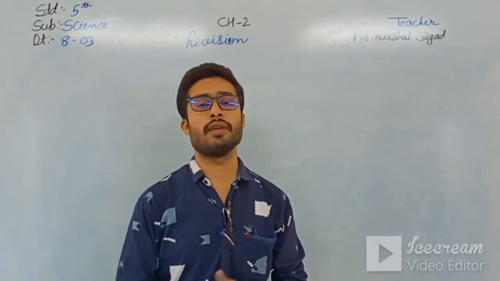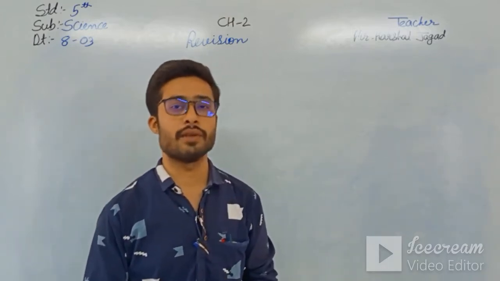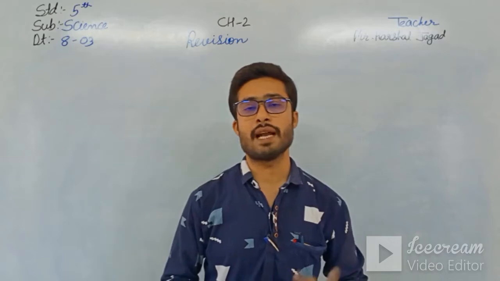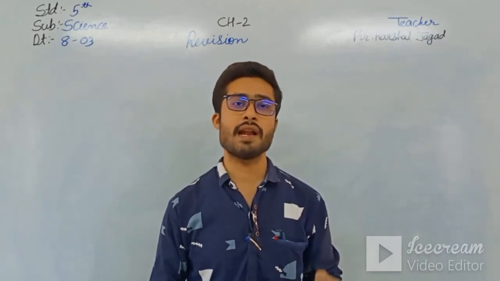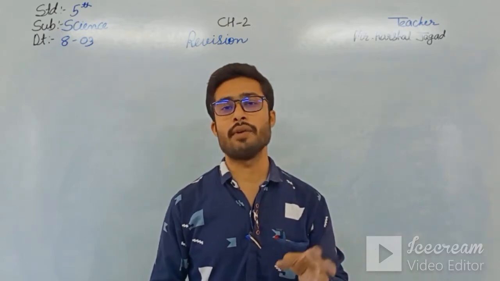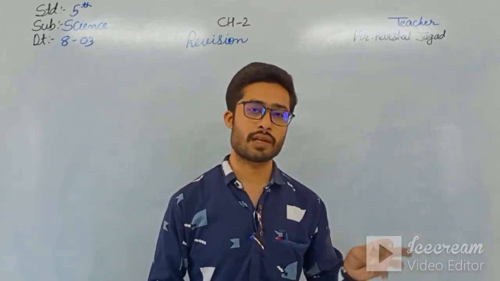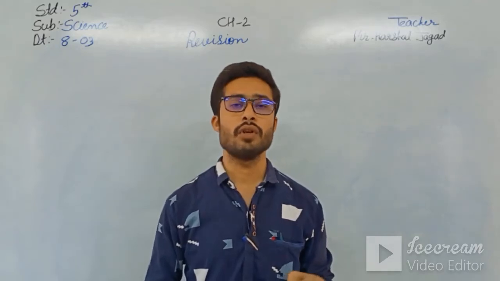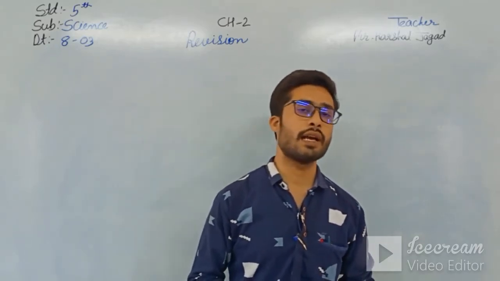First of all, we have seen in the video about the air and its uses, what is air and how it is useful, what things are there. So first of all, what is air?